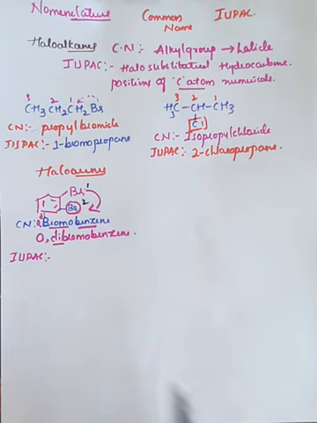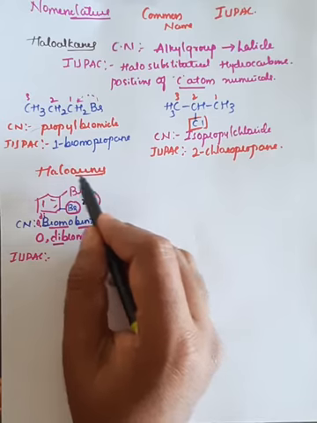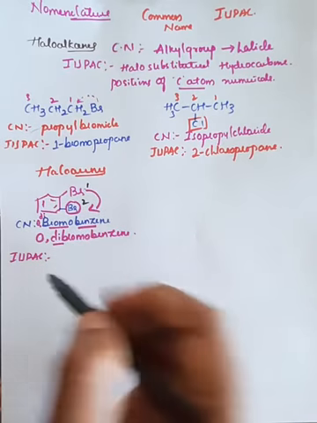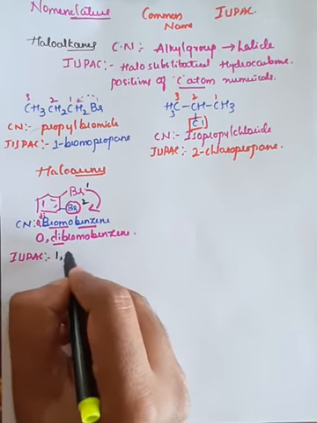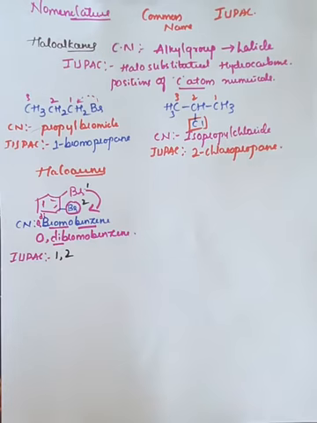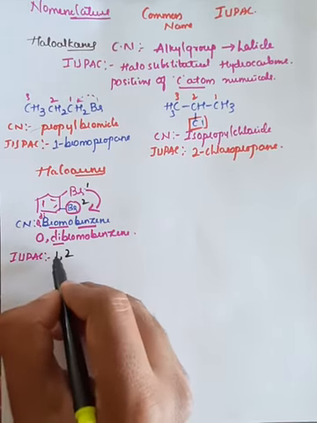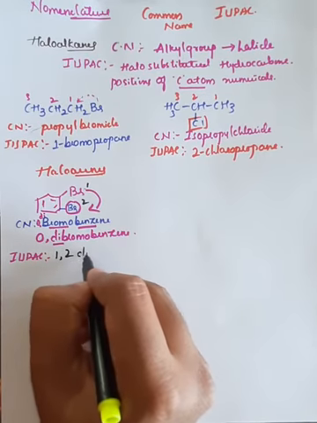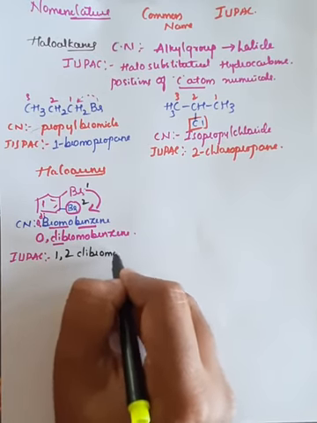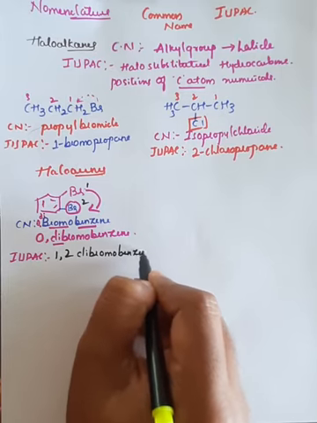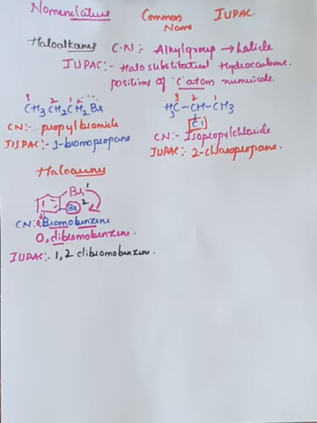The first position has bromine and the second position also has bromine, so you call it 1,2-dibromobenzene. This type of nomenclature can be done for haloarenes.